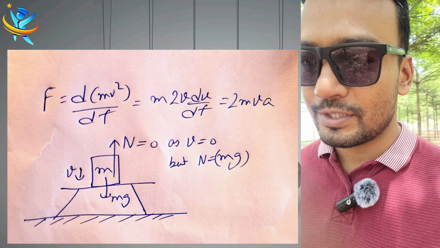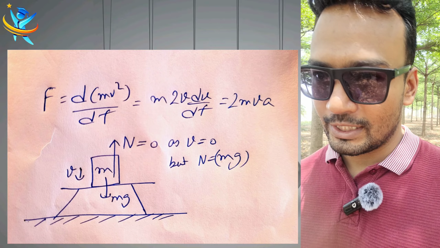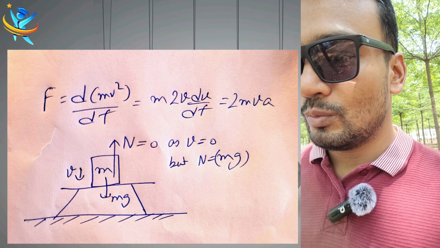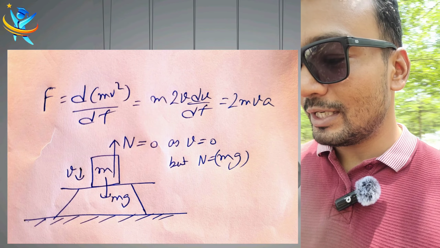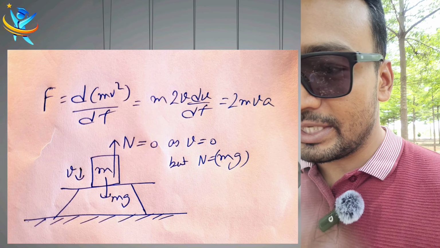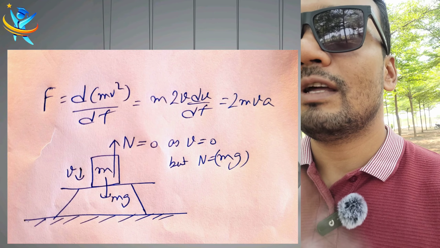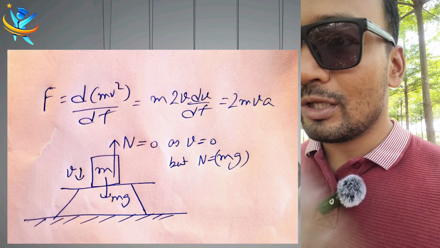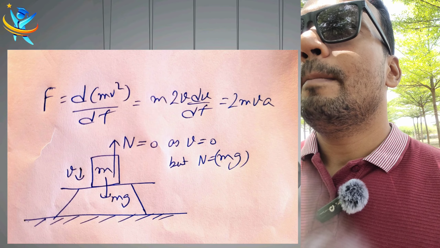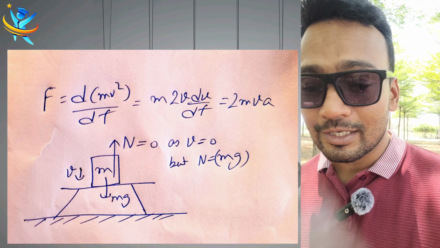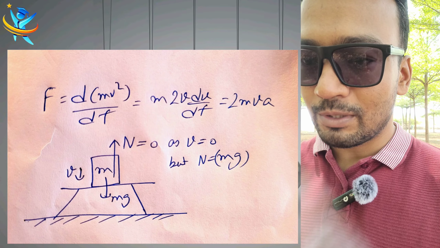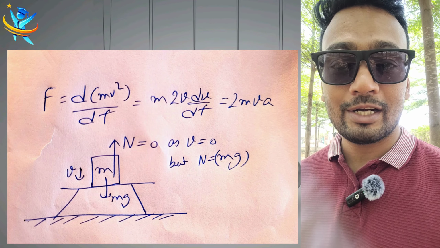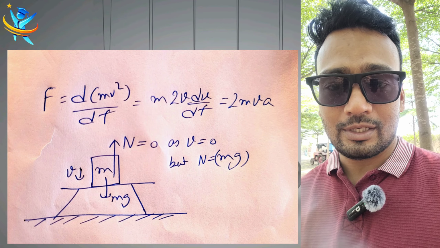For example, the first example: imagine a body is falling straight down and it is going to hit a table, right? So imagine the moment when it is hitting the table, it immediately gets zero. I mean its motion is getting suppressed immediately. So as soon as it hits, the velocity is zero, and if v is zero then force acting on the body should be zero. But on hitting the table it is going to hit with mg force, so immediately a reaction force should come. Otherwise how will you explain that the body is finally at rest? There must be forces acting on it, but the resultant is zero.